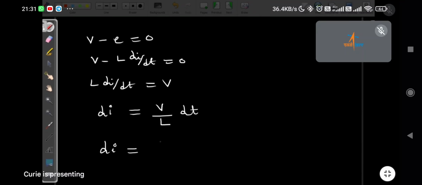Sir, V by L. Now we will put the value for V. V equal to V naught sine omega t, upon L dt. Now again I'll write it as di equals V naught upon L.